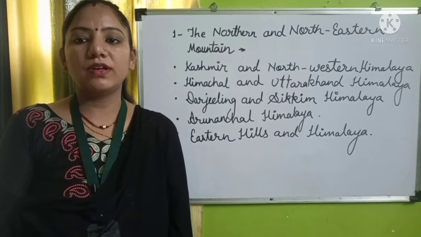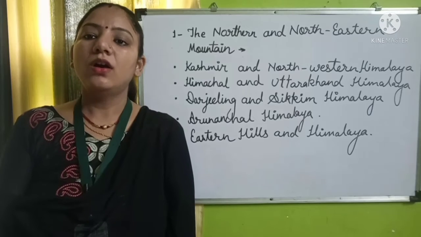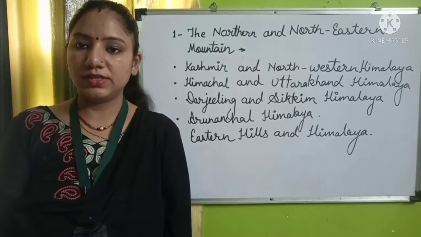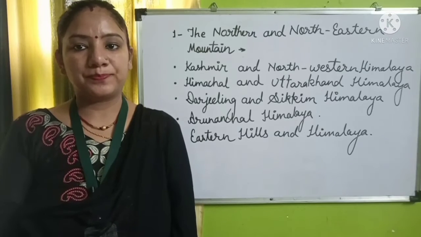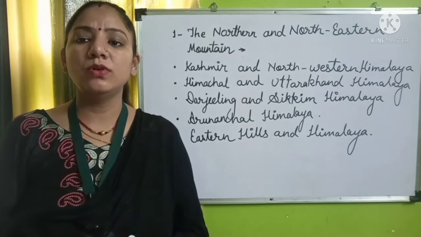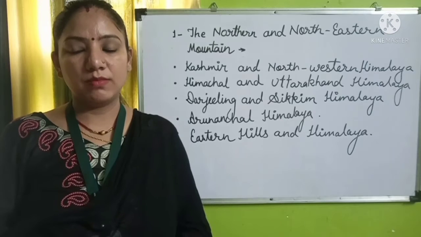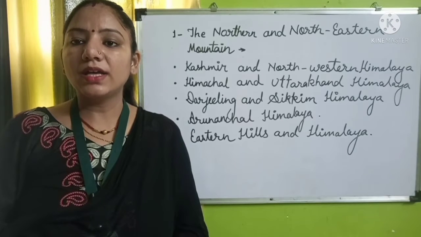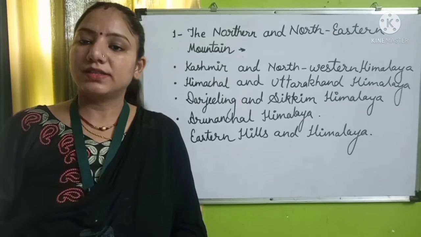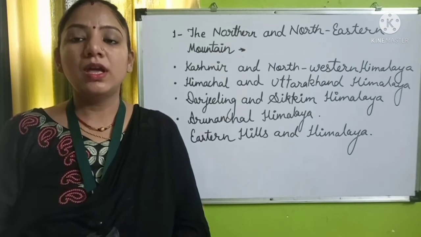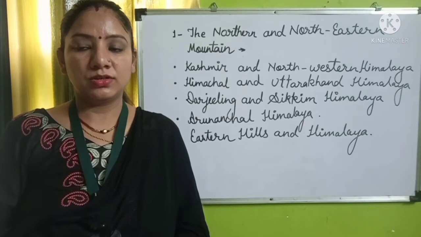So it is covering a vast area of our country from the northern side, also including the eastern and the western side, which is divided into Greater Himalayas or the Himadris, Middle Himalayas or the Himalayas of Himachal Pradesh and Uttarakhand, and the Lesser Himalayas, which is also known as the Shivalik range.